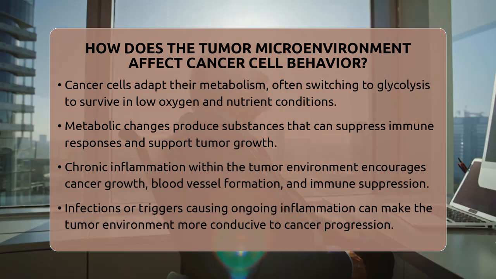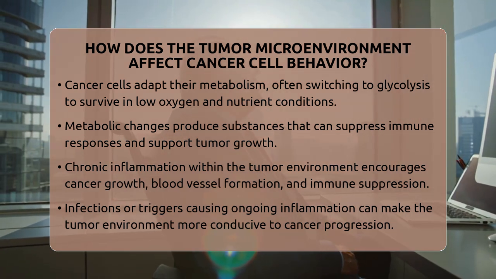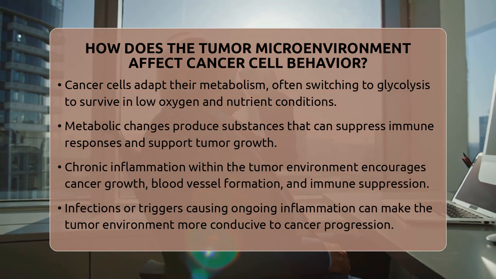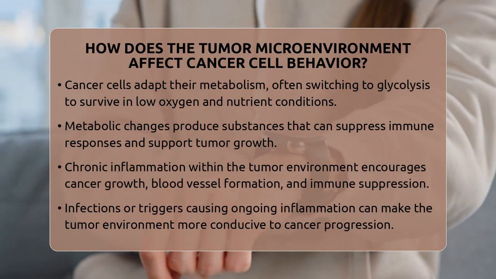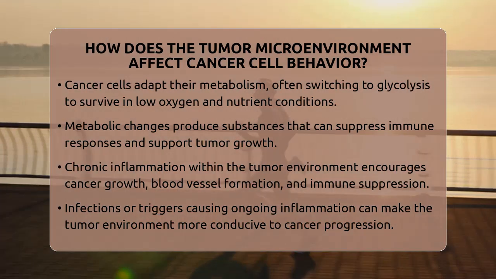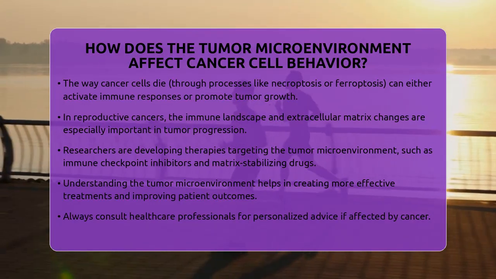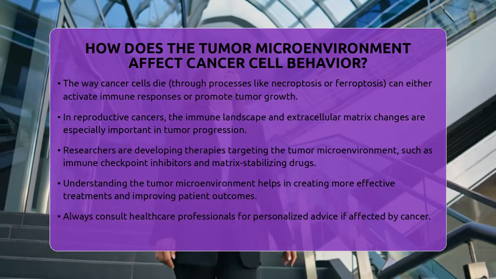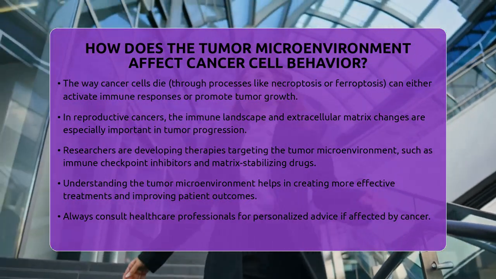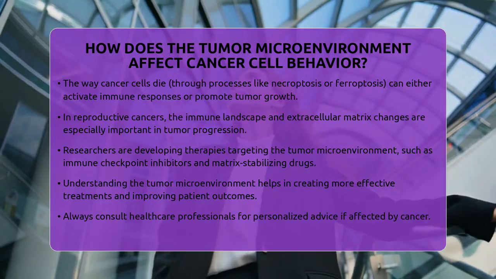Finally, how cancer cells die within the microenvironment can influence tumor behavior. Some forms of cell death, like necroptosis or ferroptosis, can activate immune responses that help fight the tumor. But in some cases, they may actually promote a suppressive environment that favors cancer growth. The complex interactions between cell death and immune activation are still being studied but are crucial to understanding how tumors evolve.